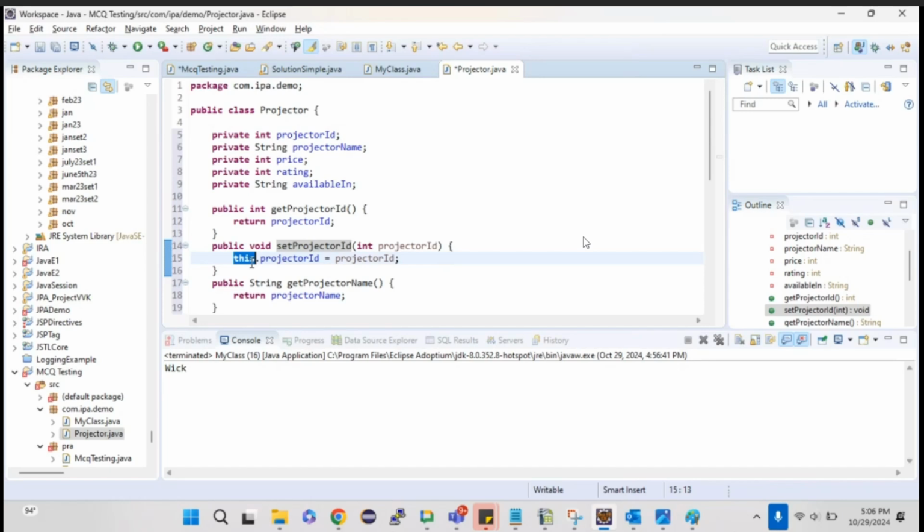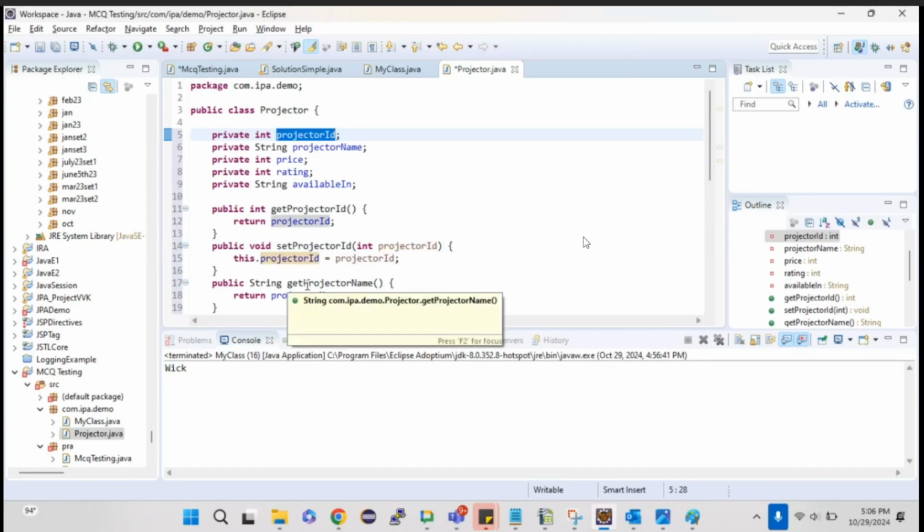Now you can ask me why, what is the purpose? So you know, this projector ID is the input parameter passed, and this projector ID is my attribute. But how will Java understand? There is an ambiguity here, right? Because both are having the same name. How will Java understand which one is an attribute, which one is the input parameter that has been sent? Obviously, there is an issue over here.